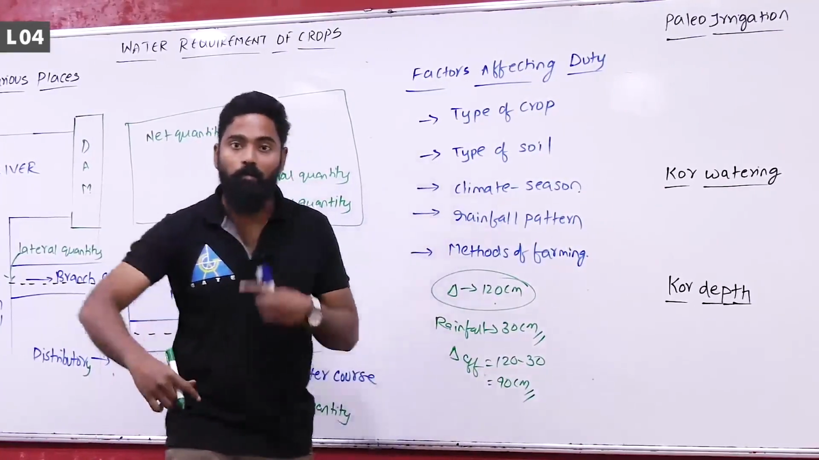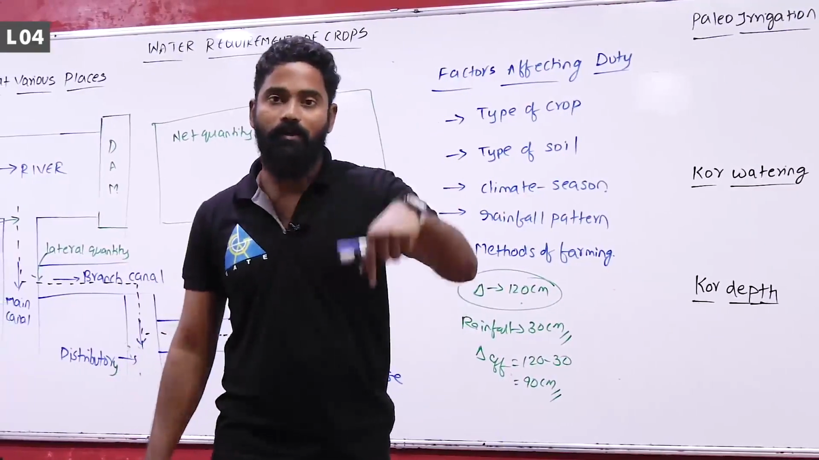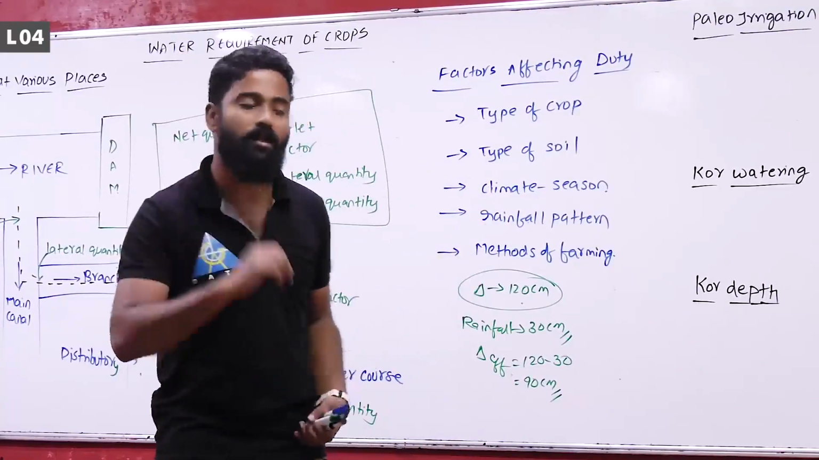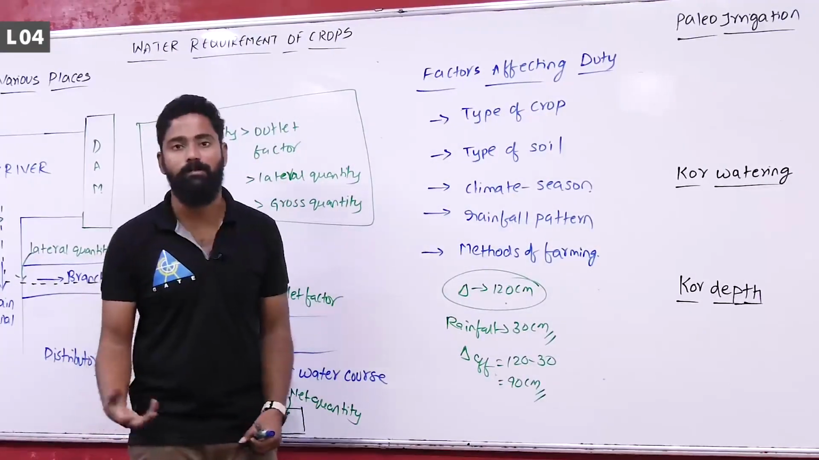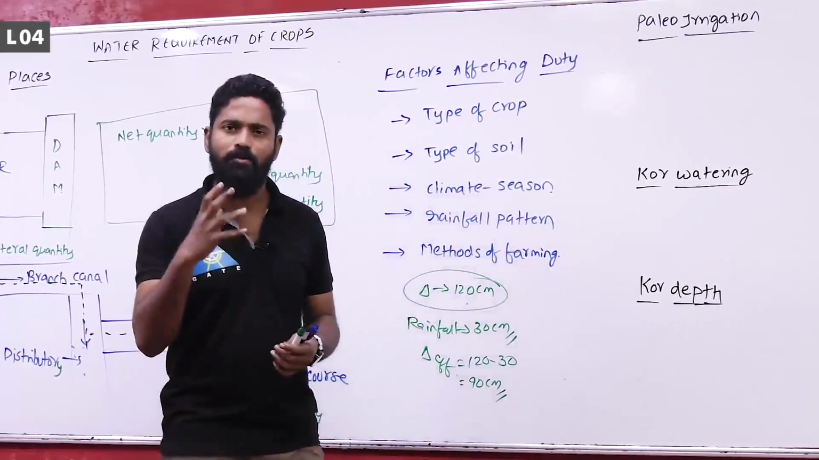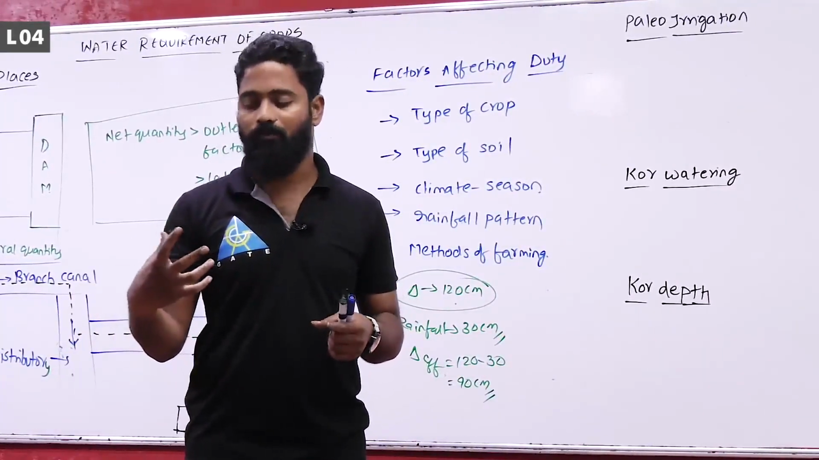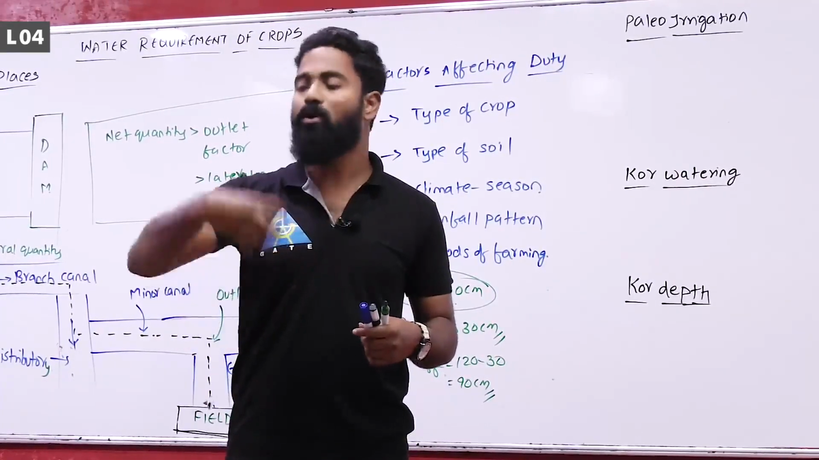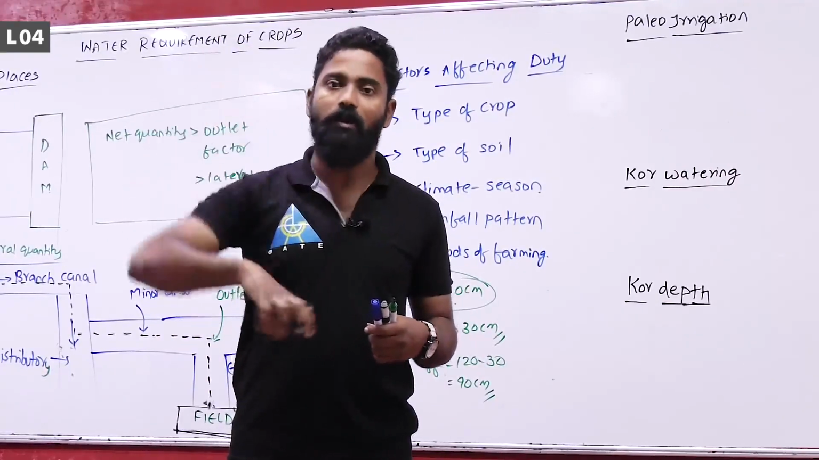Remember, if there is some amount of rainfall, then what happens? The value of delta decreases. If value of delta decreases, duty increases. That is the idea. If there is rainfall, then duty of the water increases, because delta required will reduce. Next, it also depends upon the climatic conditions. In given climatic conditions, if it is more humid, or if temperature is high and there is more evaporation, duty will decrease.